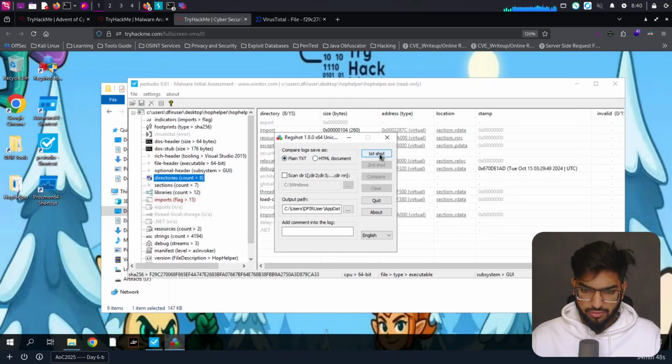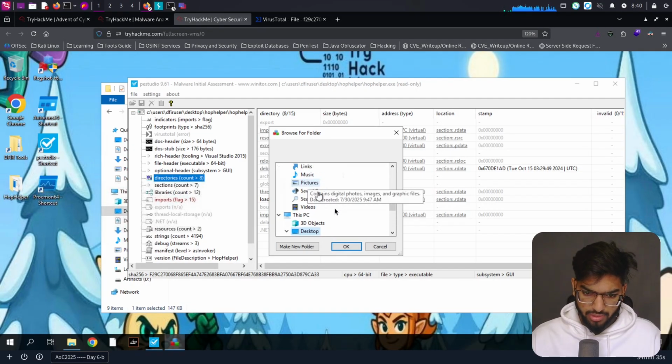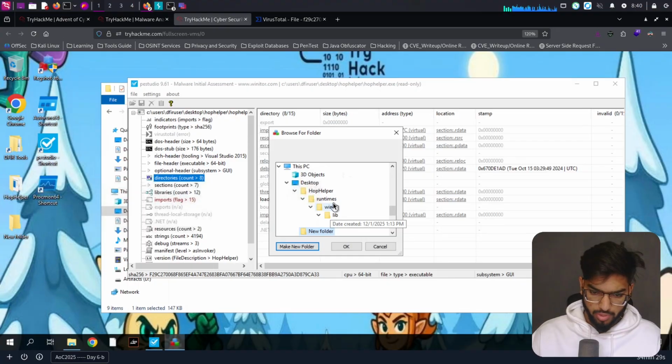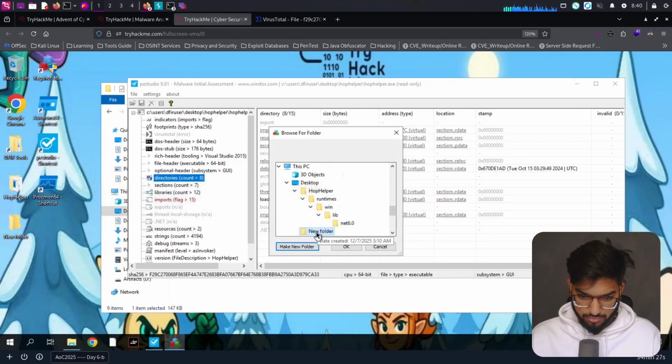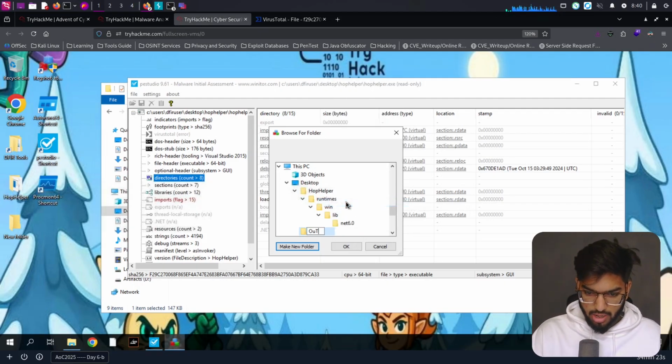Now, for the first shot, we need to select the output path. Okay, let's change that to the desktop. This PC, desktop, and shall we create a folder here called output? Yeah, let's create a folder called output. Rename, and that's going to be output.